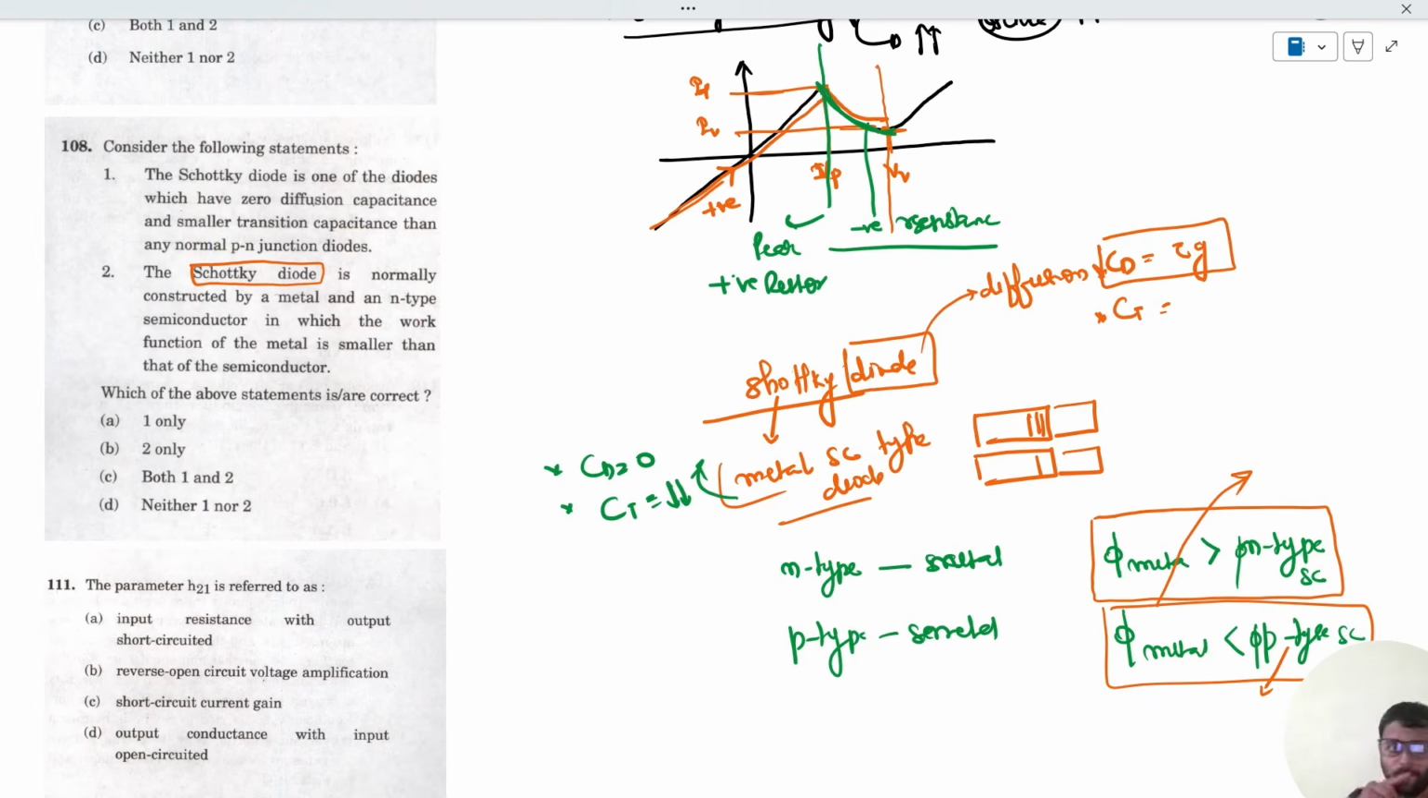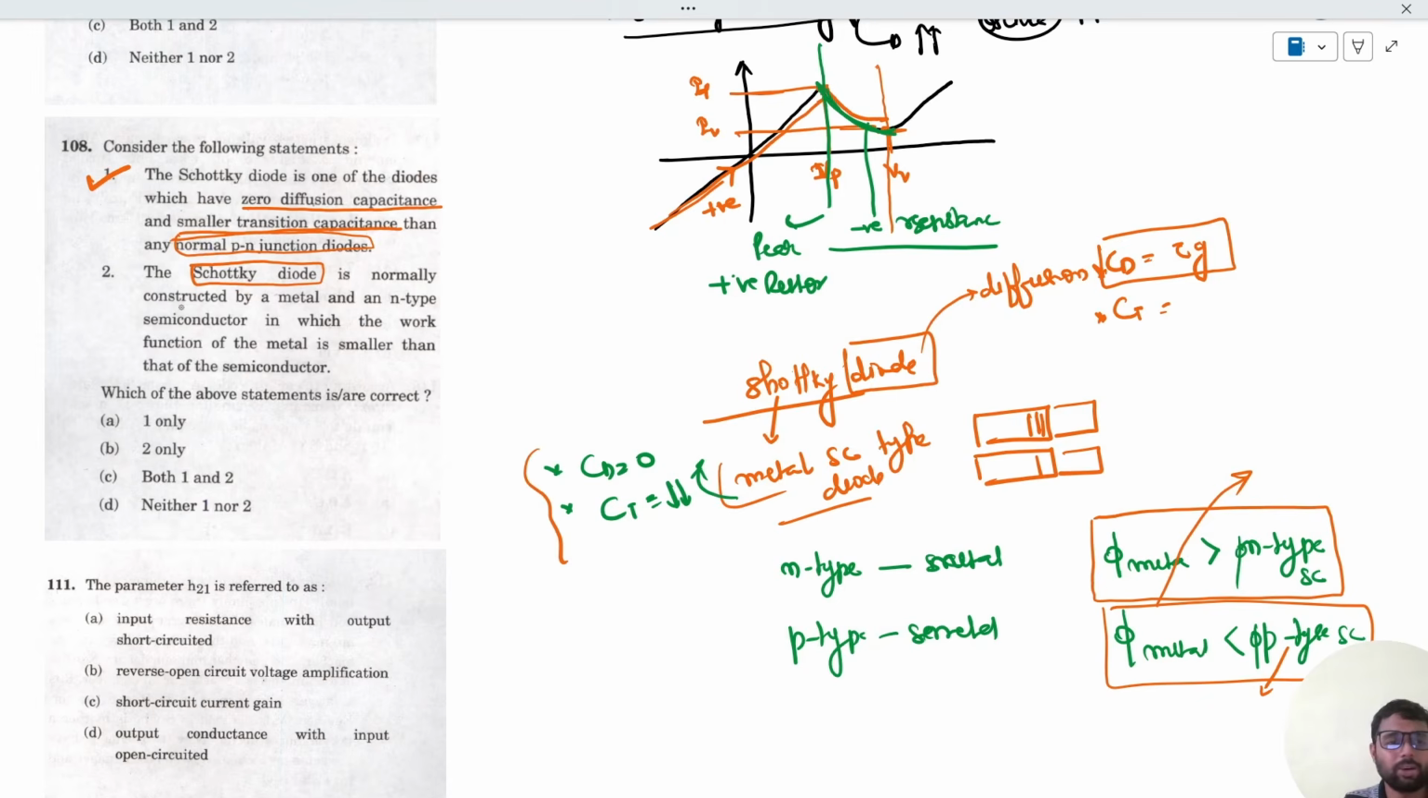In the question, it is said that the Schottky diode is one of the diodes which has zero diffusion capacitance and smaller transition capacitance than the normal PN junction diode. Even if you do not know the exact functionalities of the Schottky diode, you know that it is a metal semiconductor diode, so you can obviously mark this as correct. Since a metal semiconductor diode has one end metal and another end semiconductor, obviously this should be correct.